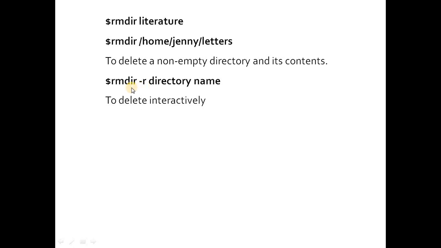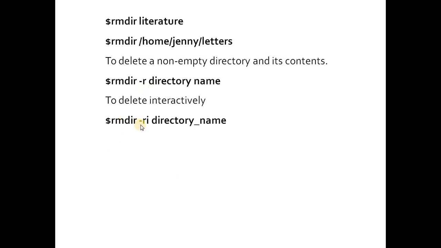In this case, all the files will first get deleted inside this directory and then this directory will get deleted. So if you want to delete a non-empty directory and its contents, we are going to use the -r option.